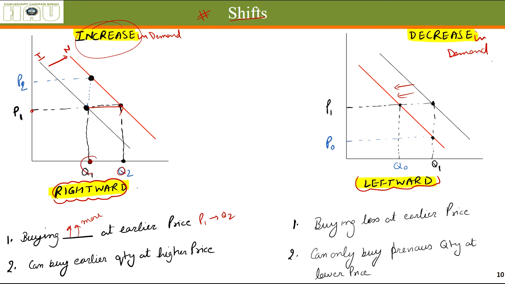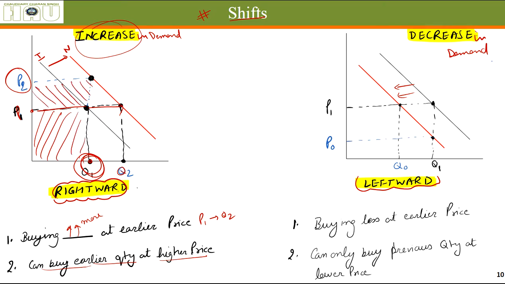Also, the earlier quantity, which was earlier being bought at P1, now the same quantity people are ready to buy at P2. That means earlier they were spending this much money, but now they are spending this much. So that means they are getting money from somewhere. That's why their capacity to spend has increased. Earlier quantity at a higher price. That means it generally happens due to an increase in income.